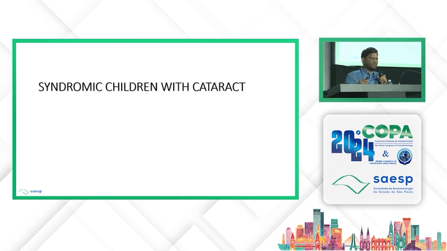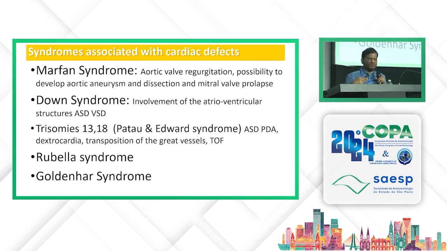Then another issue associated with cataract patients is syndromic children. Syndromes can be associated with various issues. These are the syndromes associated with cardiac defects. Marfan syndrome is associated with aortic valve issues, aortic valve regurgitation, mitral valve regurgitation, or dissection or impending development of an aortic aneurysm. You have to take all these issues into consideration prior to anesthetizing the patient and in preparation of the patient.